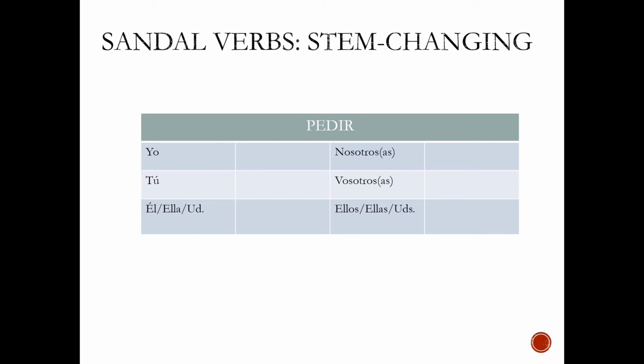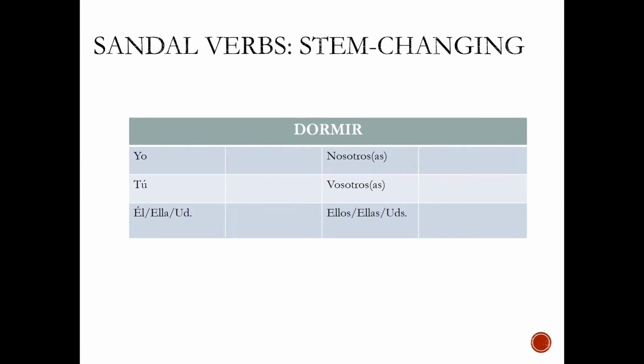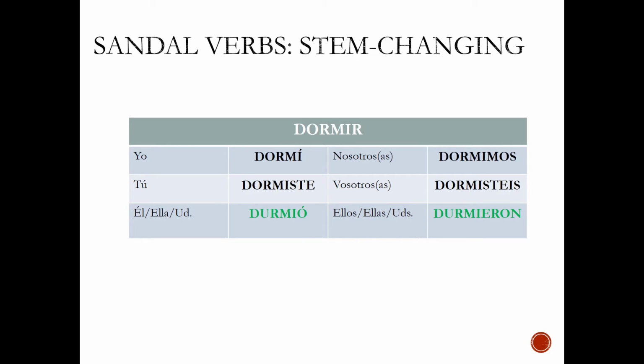Let's look at some stem changing verbs or boot verbs in the preterite, such as the verb pedir. Notice that the bottom is different from the rest. There's a change from an E to an I, such as pidió and pidieron. Here's another example, O to U, such as the verb dormir. Notice that the él, ella, and the ellos, ellas form is different. Durmió and durmieron.